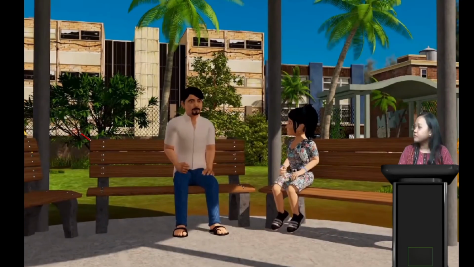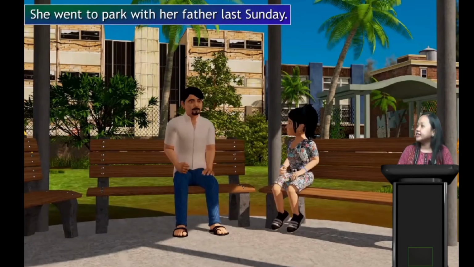Moving next, what can we see on the screen? We can see father and daughter, they are talking, sitting here in the park, right? So now what does it say in the sentence? Let's read. She went to park with her father last Sunday. Okay, when did she go? Last Sunday, previous Sunday. Okay, so now we can see here what? We can see this word went. She went to park with her father when? Last Sunday.